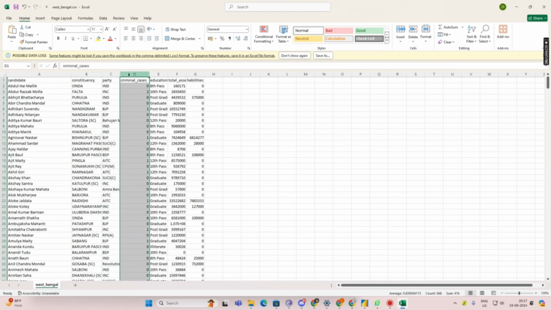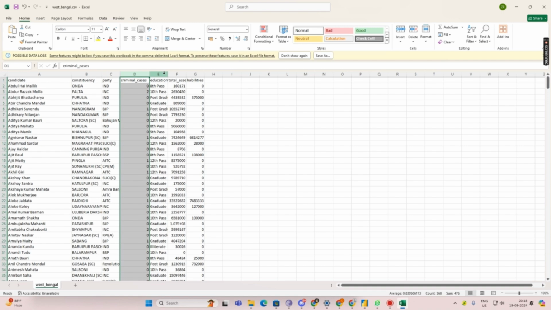The criminal case, for example, if a candidate has criminal cases, there is a number of criminal cases. Like Abdul Hai Malik has no criminal cases, Abhijit Bhattacharya has no criminal cases. Some have criminal cases, like Abdul Rahaj Mullah has 2 criminal cases. Maybe some have criminal cases, somebody doesn't.